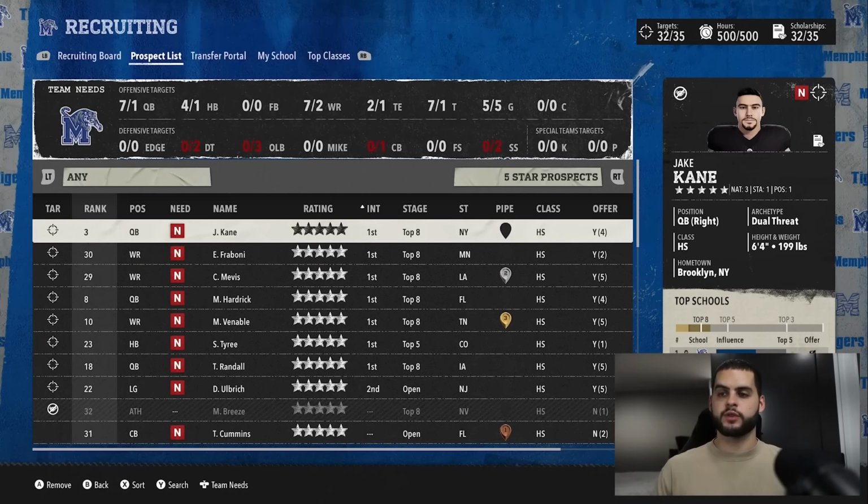The reason it takes 3 to 4, 5 years to build up a small program is because year 1, you're on like 2 and 3 stars. Year 2, you're on like 2 and 3 stars. Year 3, you're on 3 and unrecruited 4 stars. And then by year 5 or 6, you finally see your first 5 stars.